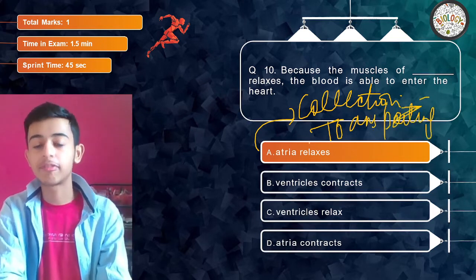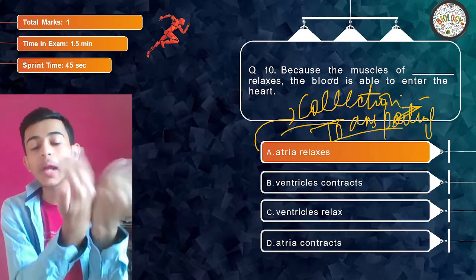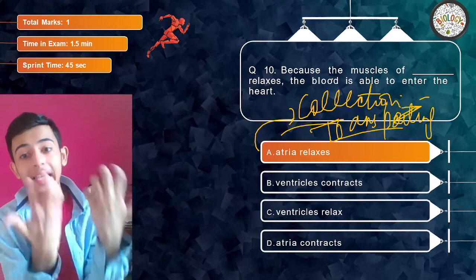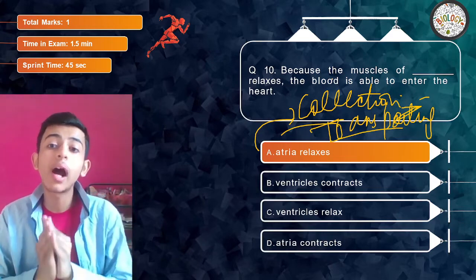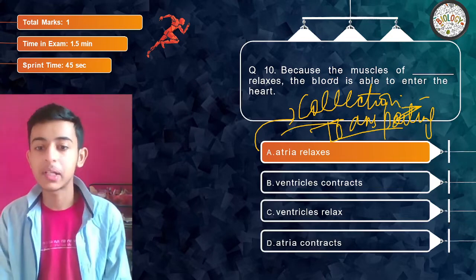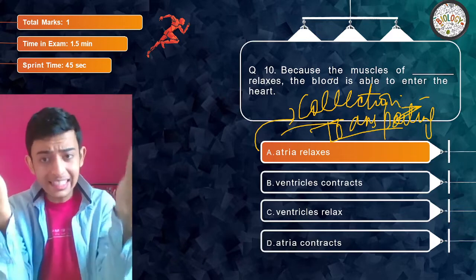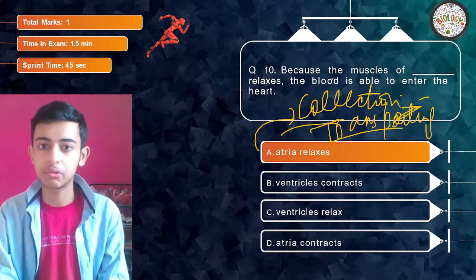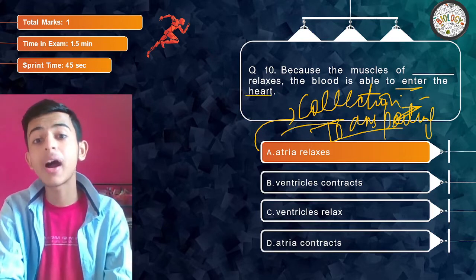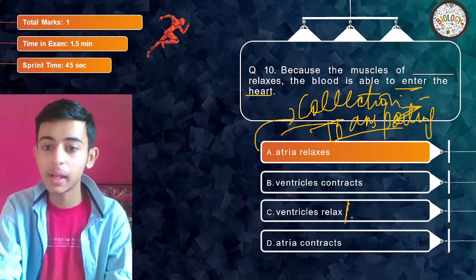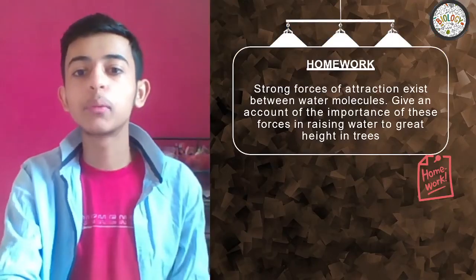That makes the difference, because of which when the atria muscles relax, blood is able to enter the heart because atria are collecting the blood. And when ventricles relax, the blood is able to go away from the heart. Relaxing means taking the blood in. That is the concept. I hope you got it. So if they are saying the blood is able to enter the different parts of the body, then ventricles through aorta it goes. Clear?